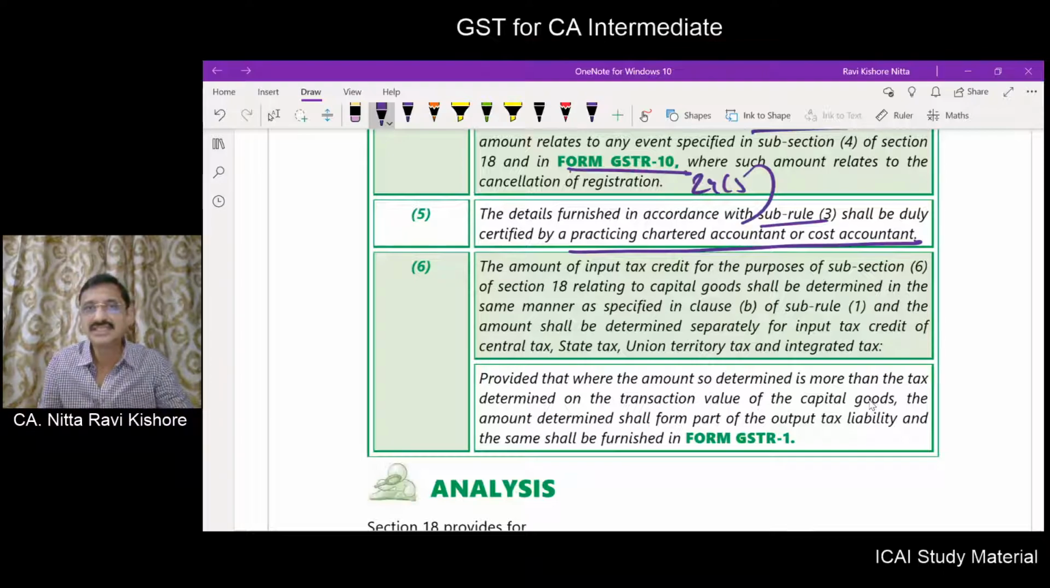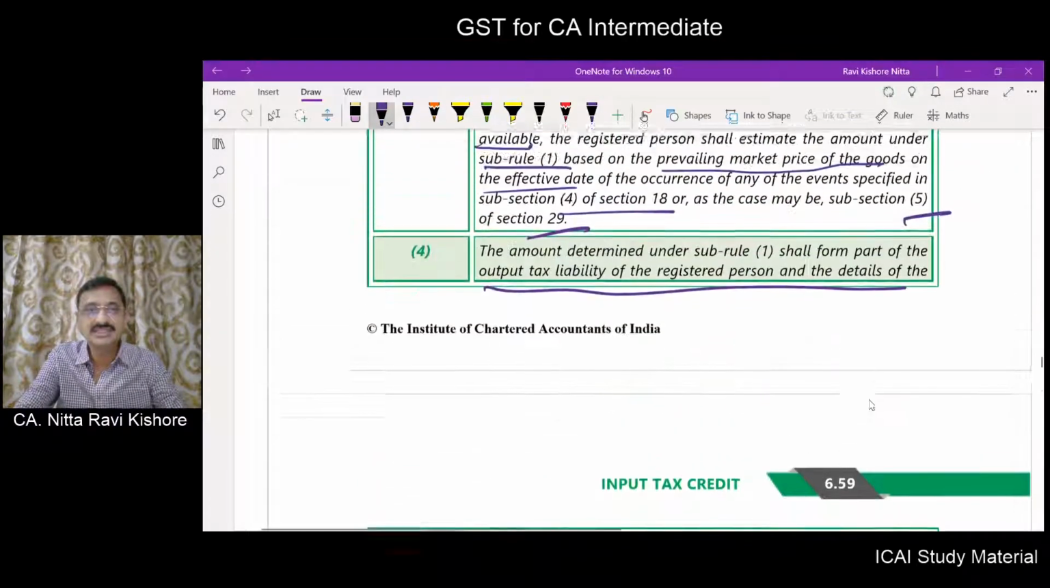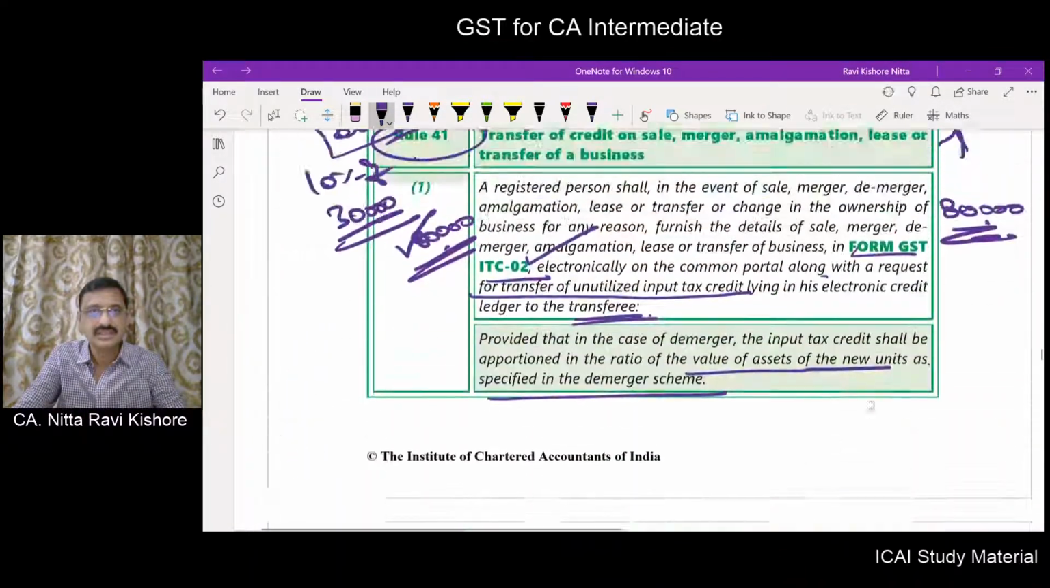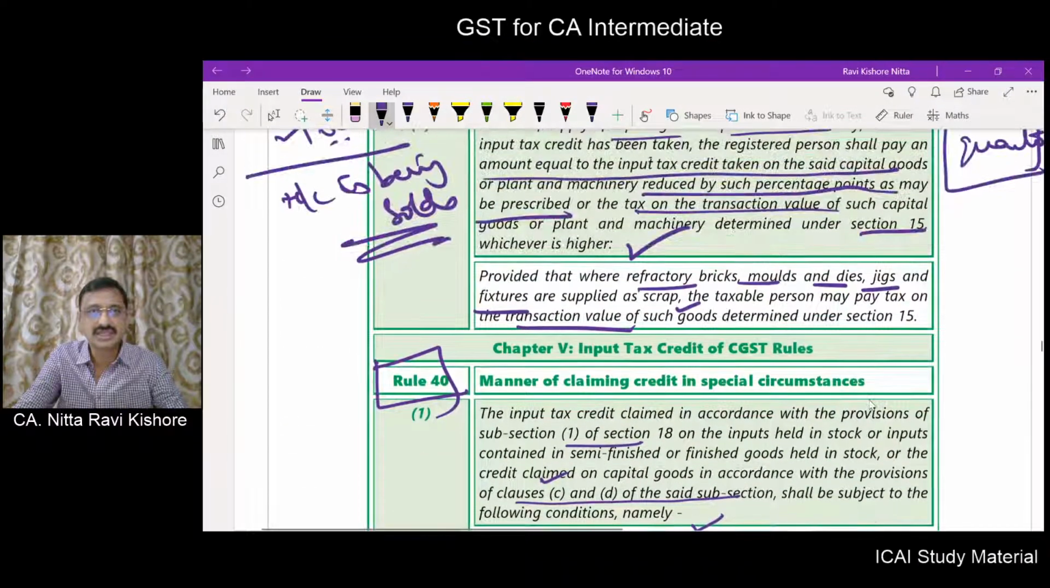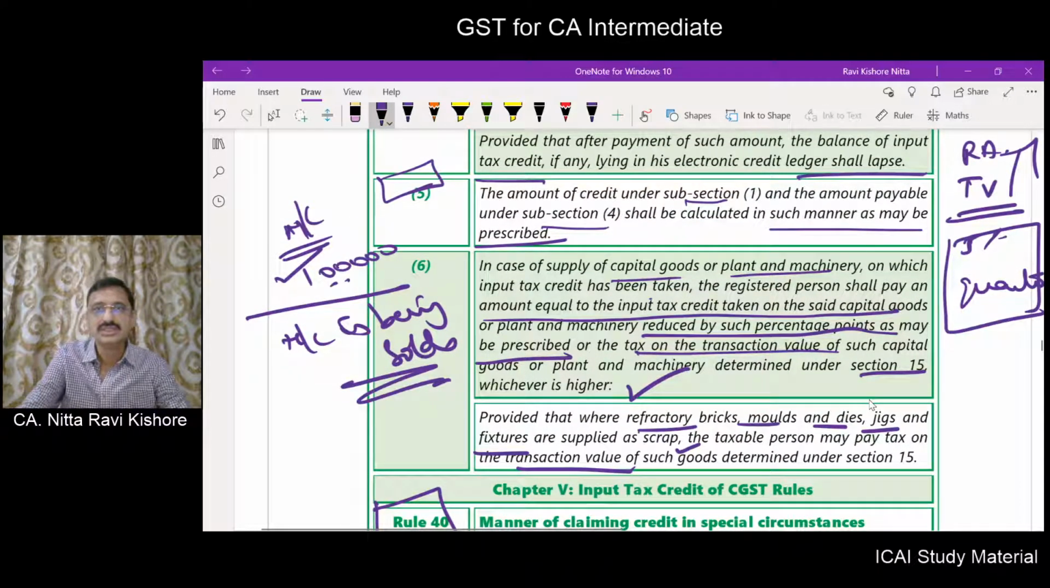The amount of input tax credit for the purpose of section 18(6) relating to capital goods shall be determined in the same manner as specified in clause B of sub-rule 1, and the amount shall be determined separately for input tax credit of central tax, state tax, union territory tax and IGST. 18 subsection 6. What is 18 subsection 6 with relation to capital goods? Here the capital goods have been sold.